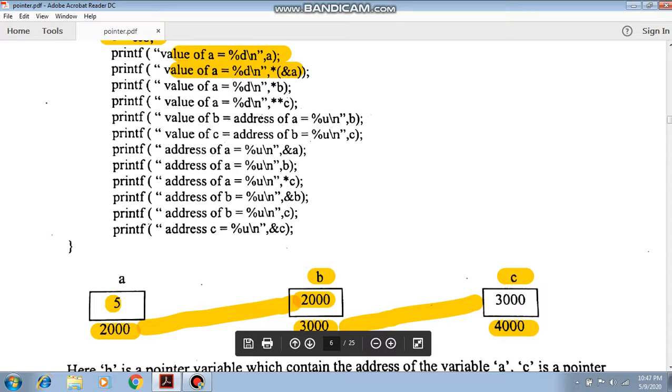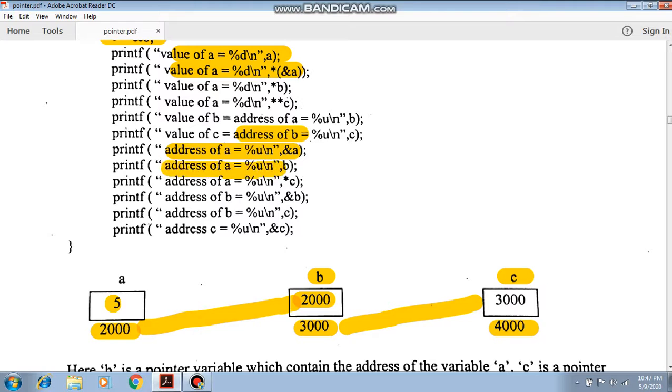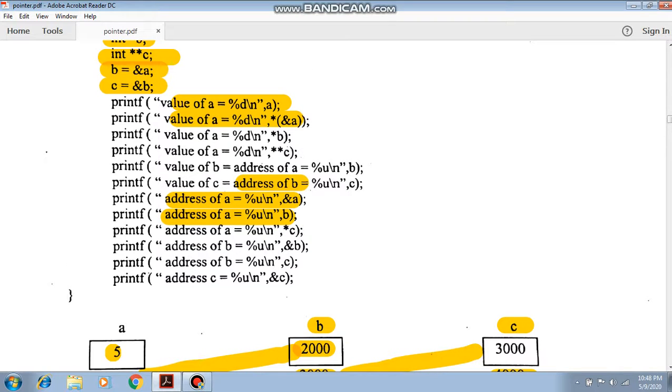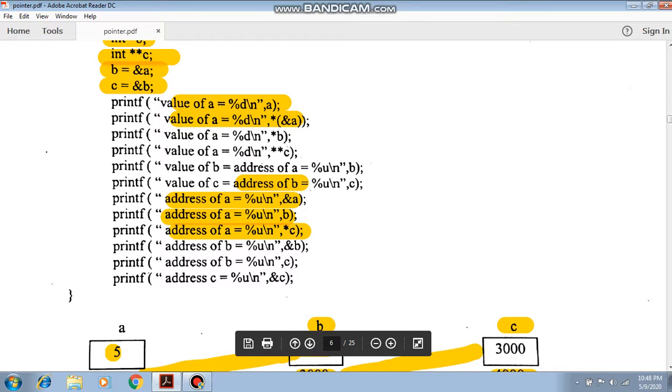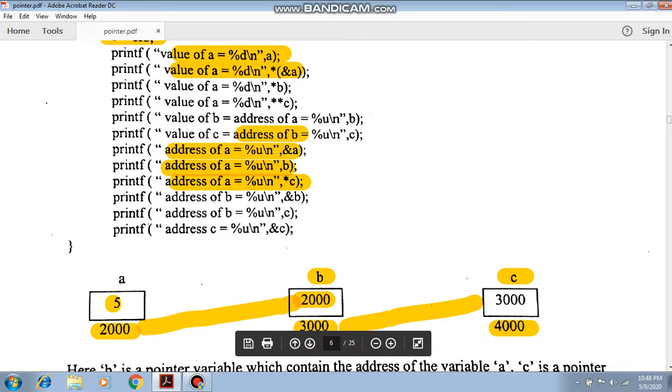The value of b means the address of a, and the value of c means the address of b. The address of a we can specify using &a, or we can say *c, because when you put the single star, it gives the value of b, and the value of b is the address of a.